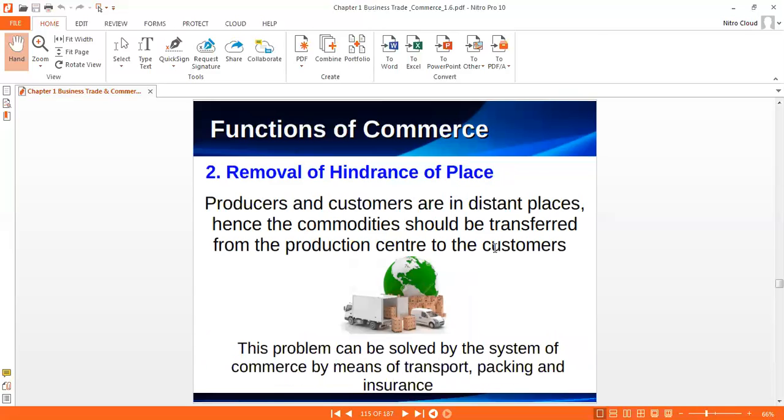Now the second one, they also remove the difficulty of place. Producer and consumer are in different, distant places. Hence, the commodity should be transferred from the production center to the customers. This problem can be solved by the system of commerce by means of transportation, packaging, and insurance. With the help of transportation, goods reach from the production center to the consumer.